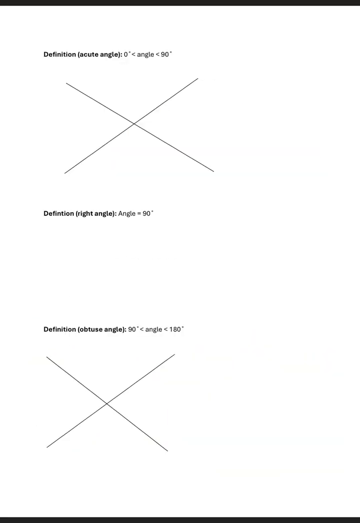Next we have the definition of an acute angle, right? An acute angle is an angle that is between 0 and 90 degrees. It's very important to note. So an acute angle is an angle between 0 and 90 degrees, right?